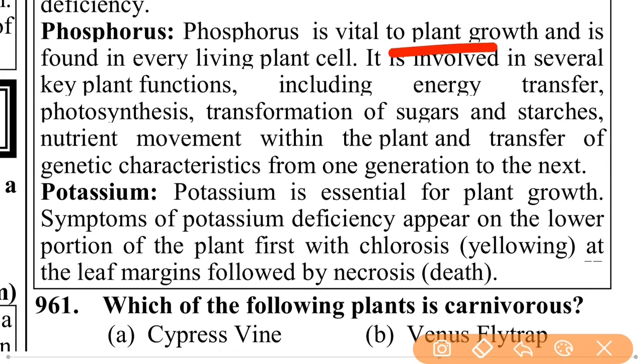Phosphorus is vital to plant growth and is found in every living plant cell. It is involved in several key plant functions, including energy transfer, photosynthesis, transformation of sugars and starches, nutrient movement within the plant, and transfer of genetic characteristics from one generation to the next.